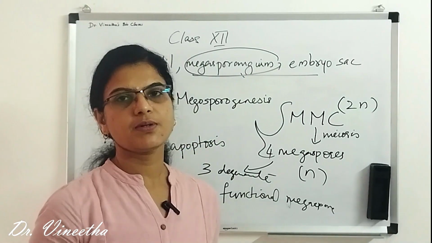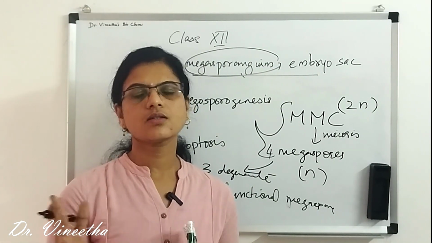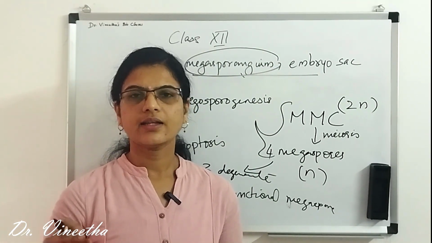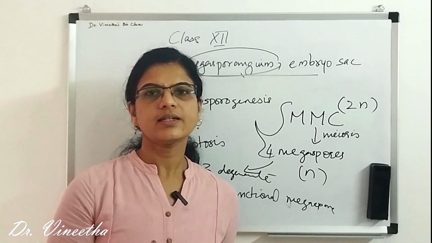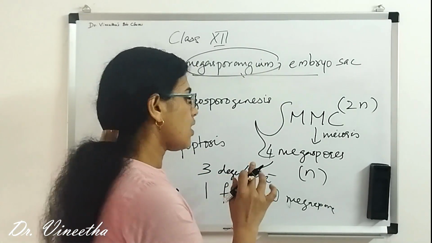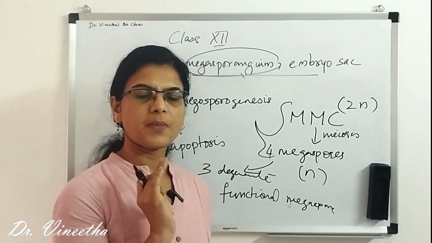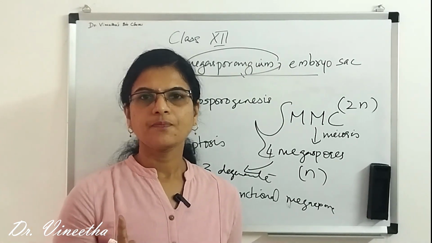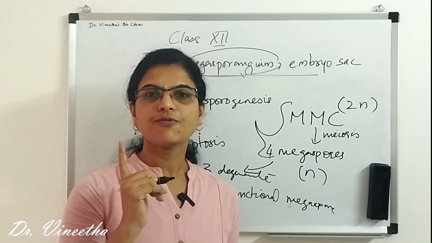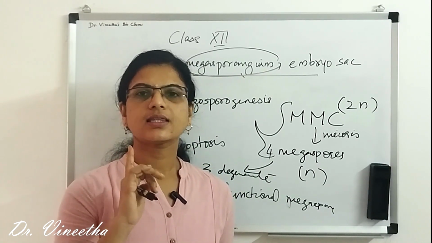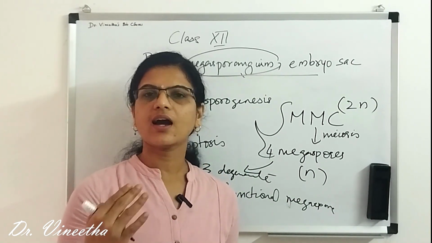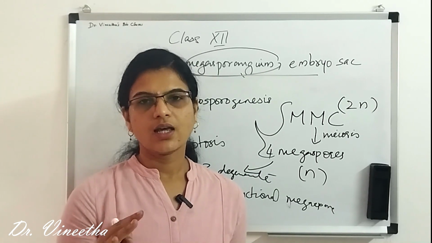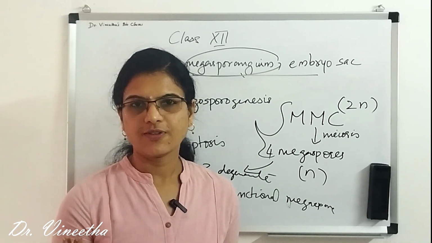The cell is determined to die at this particular time, so it dies. So 3 of the 4 megaspores degenerate, and only 1 megaspore is left, the functional megaspore, which then undergoes several changes within it to form the female gametophyte.